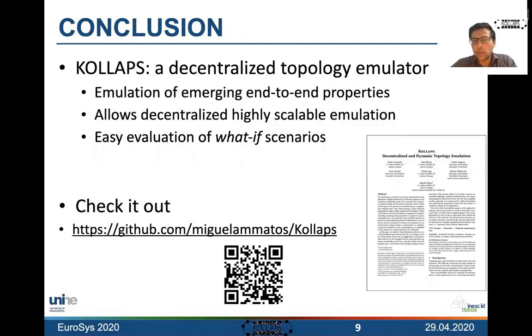To conclude, Kollaps is a decentralized topology emulation tool. It emulates the emerging end-to-end properties rather than the internal network state, and this is what allows us to scale to very large systems while still preserving the accuracy of the emulation properties. Kollaps is available as open source on GitHub, so please check it out.